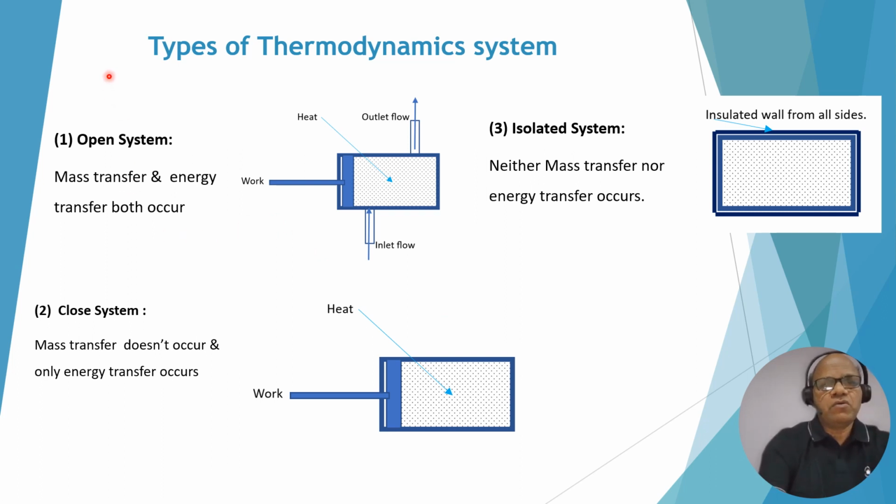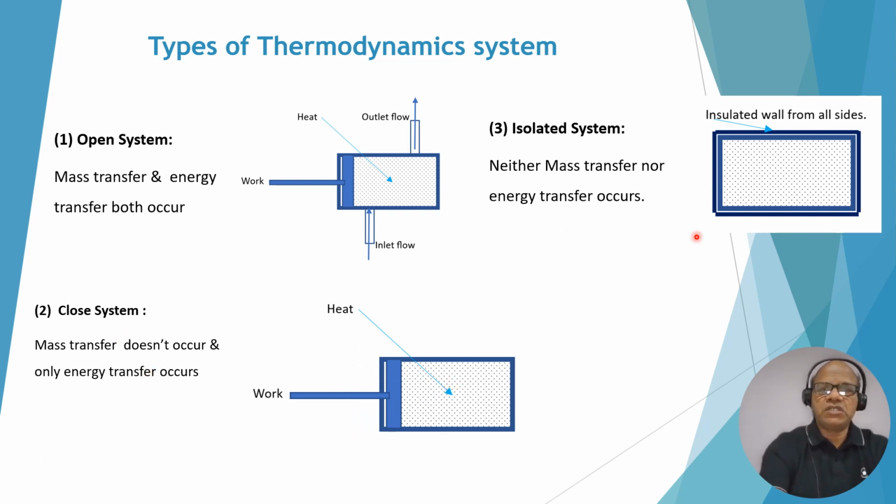Now, the types of thermodynamic system are open system, closed system, and isolated system. Here you can see an example of an open system. There is a flow of gas coming in and going out, so there is a transfer of both mass and energy; it is considered open. Similarly, in a closed system there is no mass transfer, it is closed inside a piston cylinder arrangement, and only energy can be transferred.